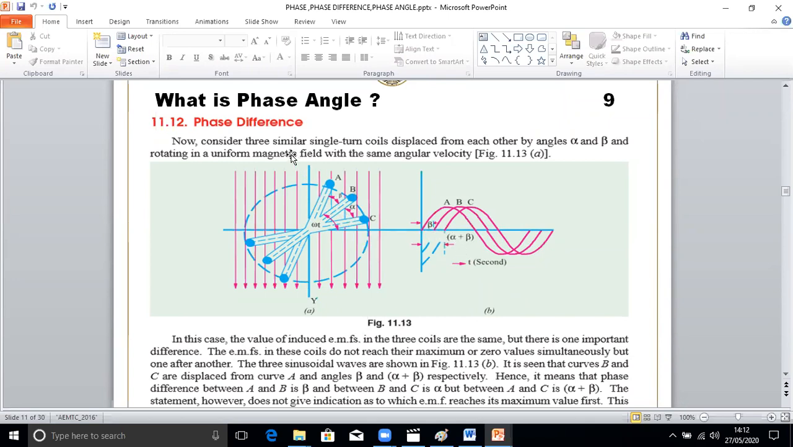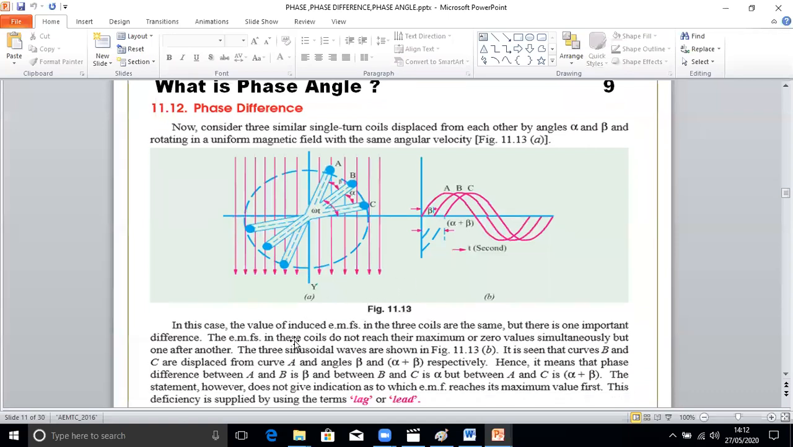Now consider three similar single-turn coils displaced from each other by angles alpha and beta, and rotating in a uniform magnetic field with angular velocity. In this case, the value of the induced EMF in the three coils is the same. But there is one important difference: the EMF in these coils do not reach their maximum or 0 values simultaneously, but one after another.